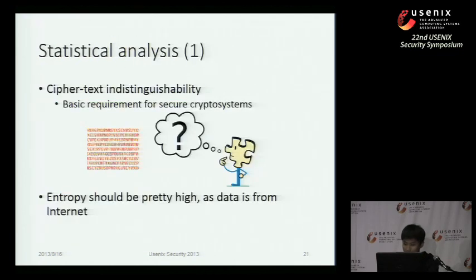So first of all, I'm going to explain a basic concept in cryptography, which is named ciphertext indistinguishability. That means the encryption output of a secure crypto system cannot be distinguished from a series of random bytes. That is a basic requirement for most modern crypto systems.